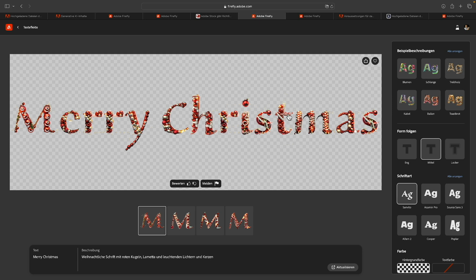I'm now missing the candles here. Wait a minute. There's actually a candle here. There's a candle on the T. Okay, I chose and downloaded this font. The great thing about the font is that it's also immediately isolated. We can see that here with this rectangle. Okay, and that's it for now in Firefly.